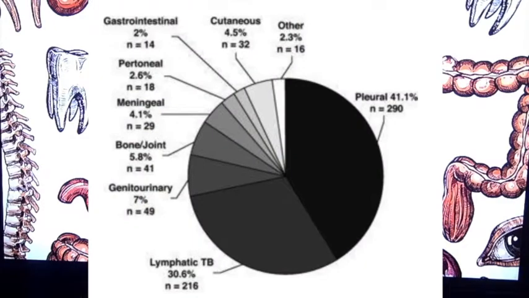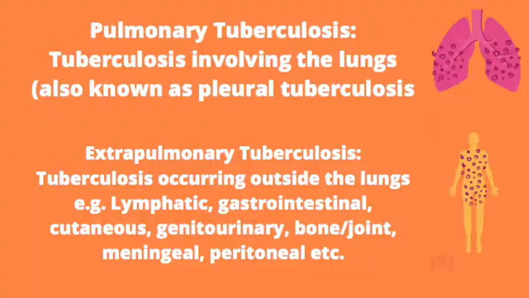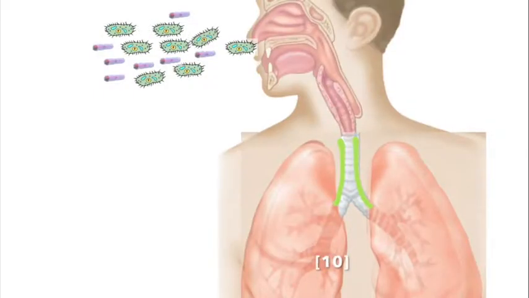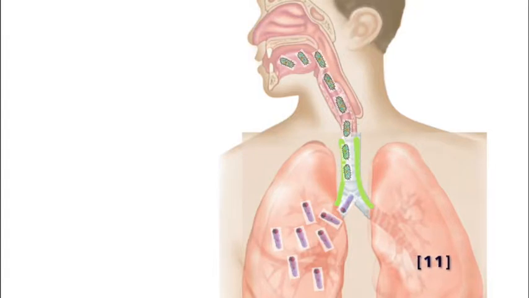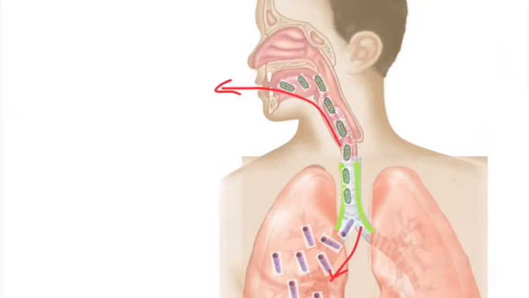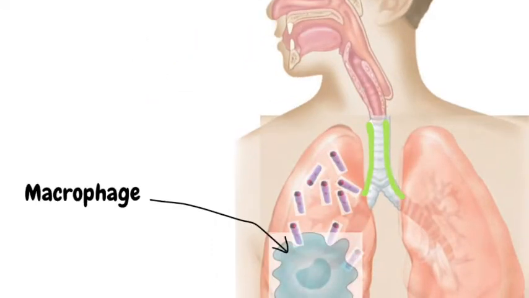This mycobacterium can manifest itself across most bodily systems, with the highest percentage of cases associated with the lungs. We therefore categorize tuberculosis into pulmonary and extrapulmonary tuberculosis. Normally, when we inhale, the turbulence of airflow into the upper airway drives most bacteria against mucus lining the internal airway for clearance. The waxy cell wall of the tuberculosis mycobacteria allows the bypassing of this mucus trap for continuation into the lung alveoli.